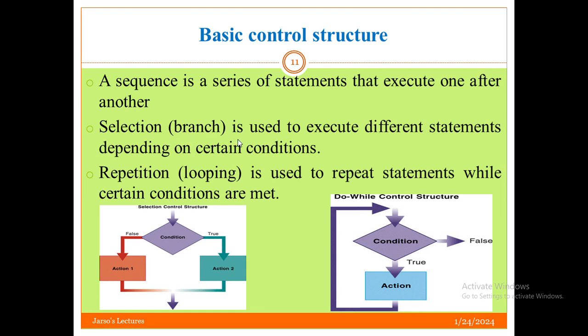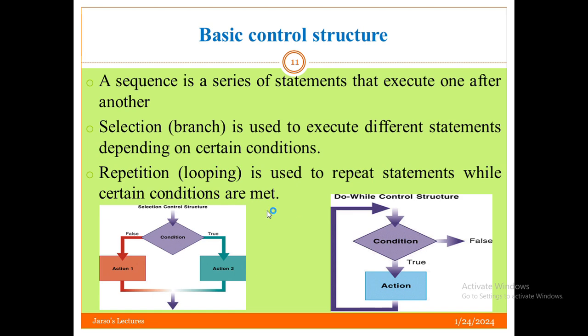Selection or branch is used to execute different statements depending on a selection condition. For example, to identify whether a number is positive or negative, or to identify the greatest of two or more numbers. Repetition, or looping, is used to repeat a statement while certain conditions are met.